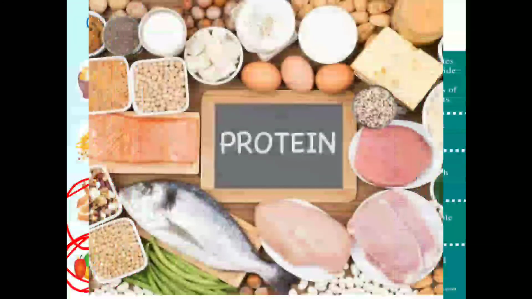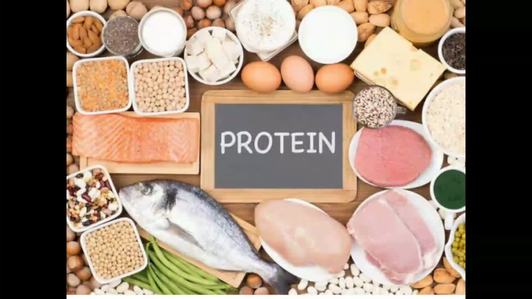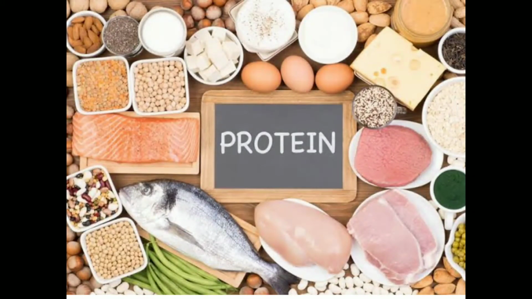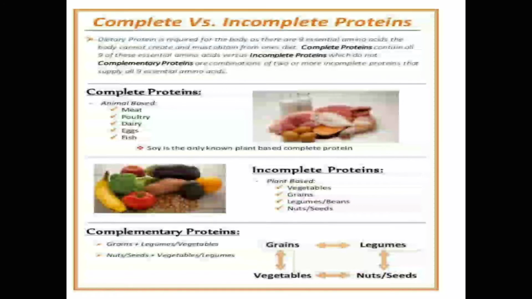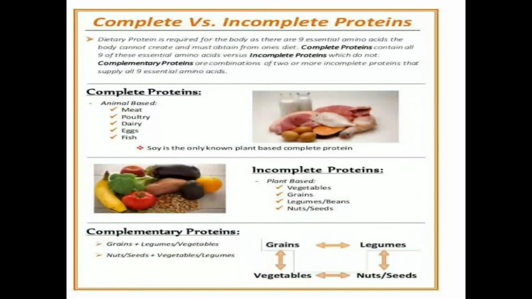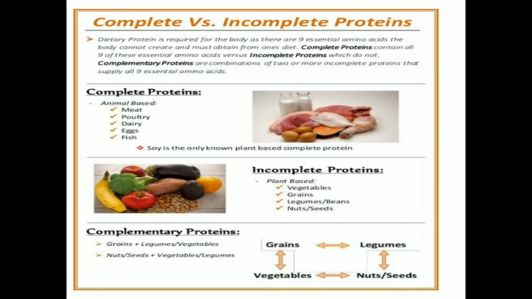Number 2 is protein. I have already covered the protein sources, like animal protein, which is obviously good, but why, that I did not say. Now see, in protein we will look at complete protein and incomplete protein: which proteins are basically complete, which are partially complete, and which are totally incomplete.